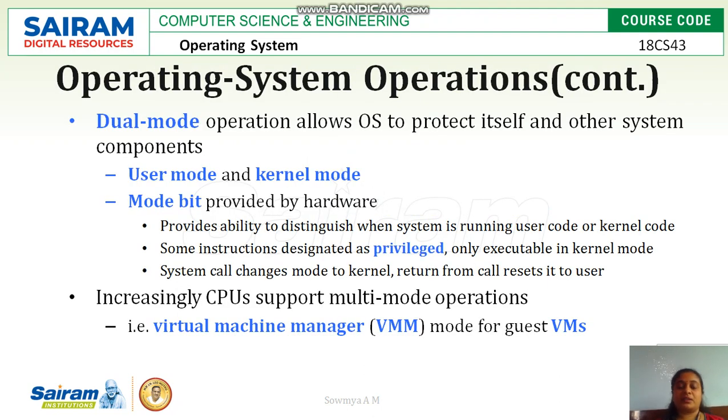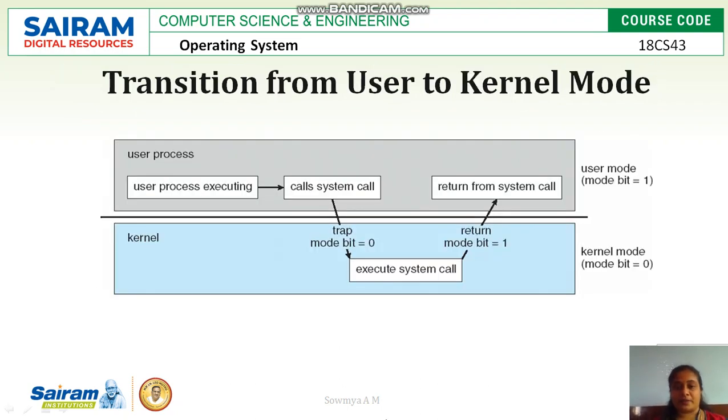Next, in continuation of operating system operations, the operating system is a dual mode execution system, where it has two modes: user mode and kernel mode. The mode bit is used for shifting the execution from user mode to kernel mode, and this is how it happens.